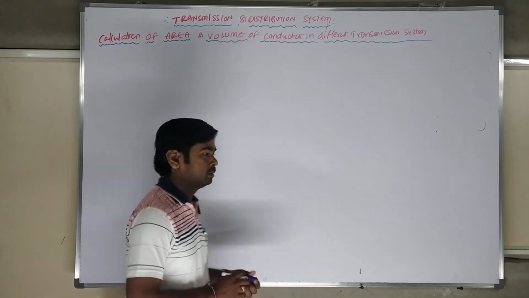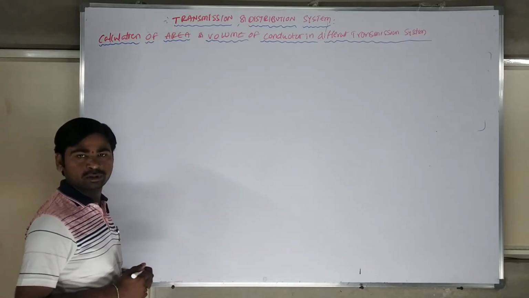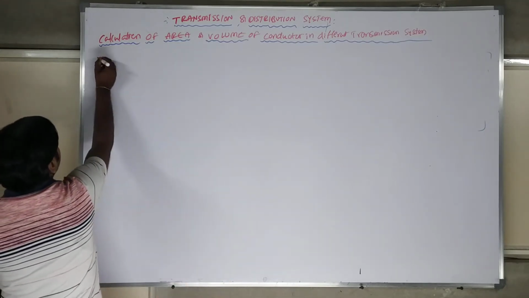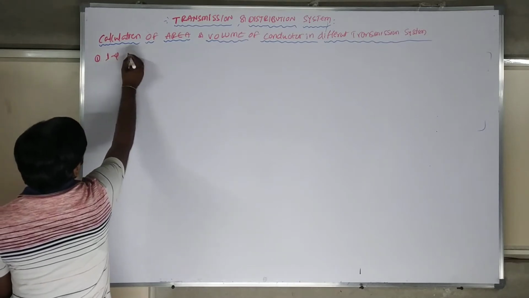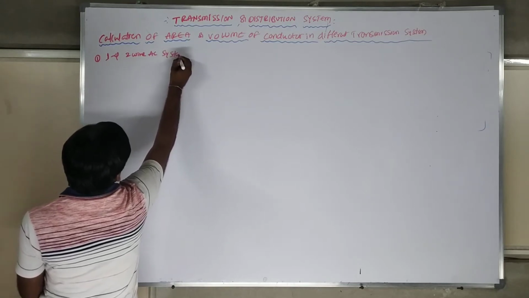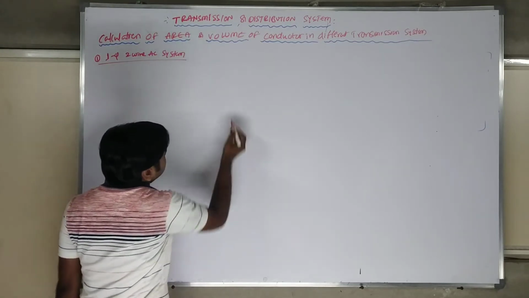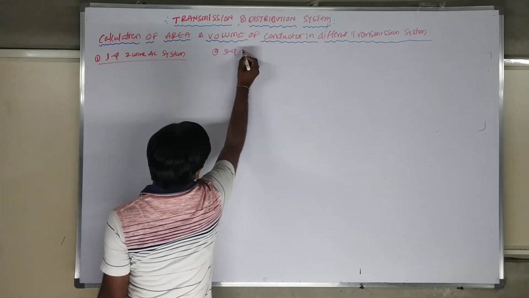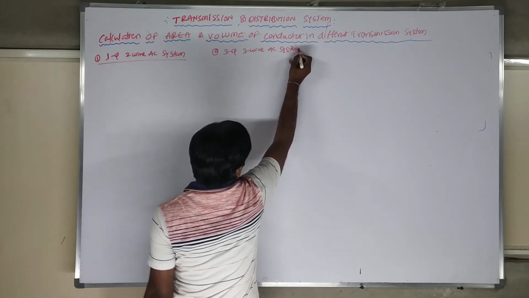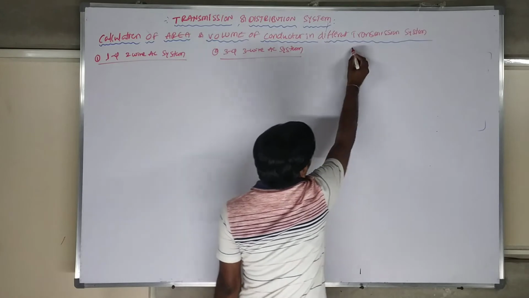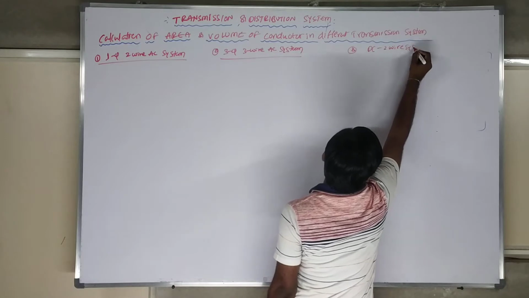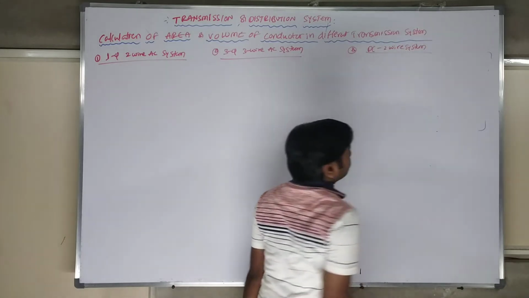So the concept is very simple. I will explain 3 different concepts, and the later things you can easily understand. Number 1: single phase 2 wire AC system. Second: 3 phase 3 wire AC system. And the third thing is DC 2 wire system.